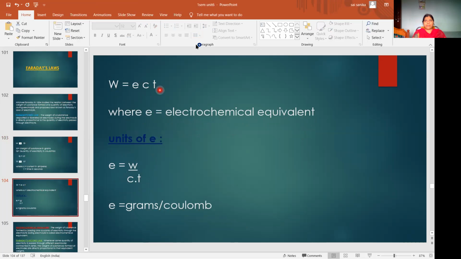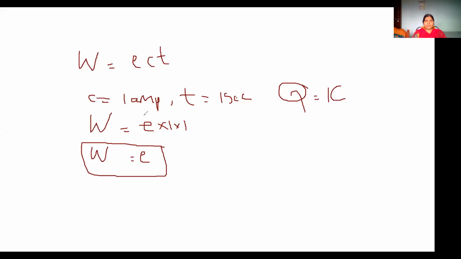Here on the whiteboard I have shown that when current is 1 ampere and T is 1 second, Q is 1 coulomb. That means when this much current is passed for 1 second, this much weight will be deposited.